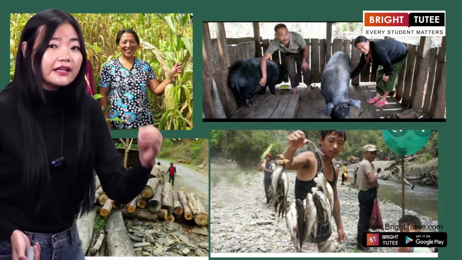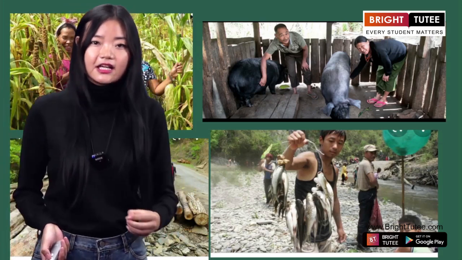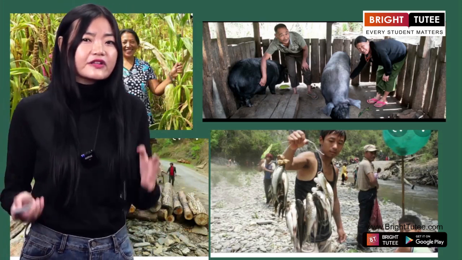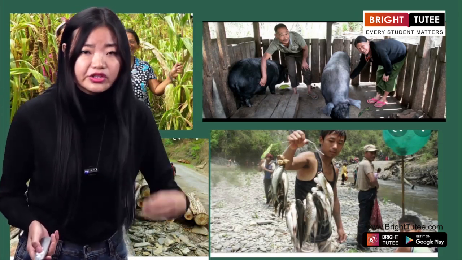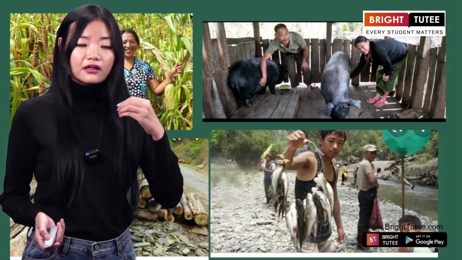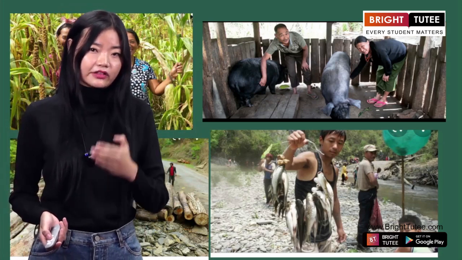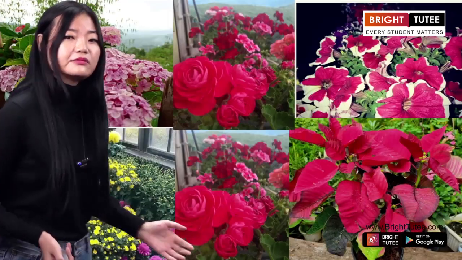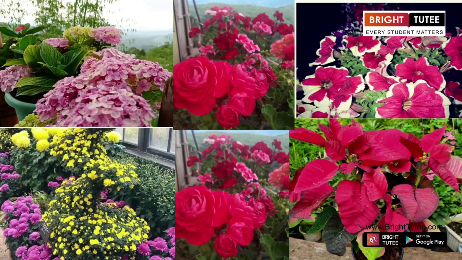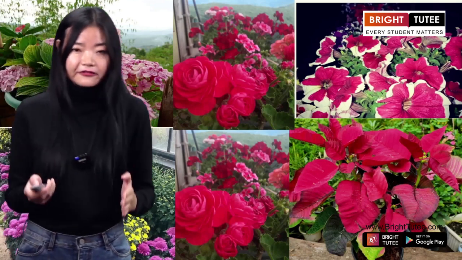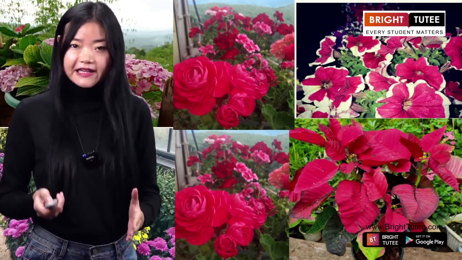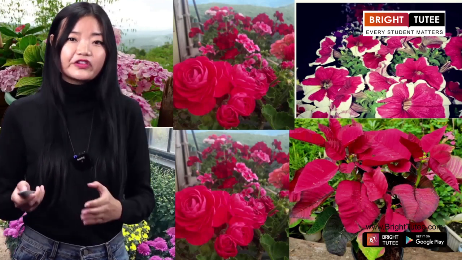Right? Okay, and then I'm going to tell you a very interesting fact about the state of Nagaland. There is something called horticulture, which is also known as farming of flowers. This is very much in Nagaland. Okay, this is very much in Nagaland. So let me just show you a quick picture. Look at these beautiful flowers, and these flowers are there in Nagaland, and keeping flowers is like a hobby for the Naga ladies.